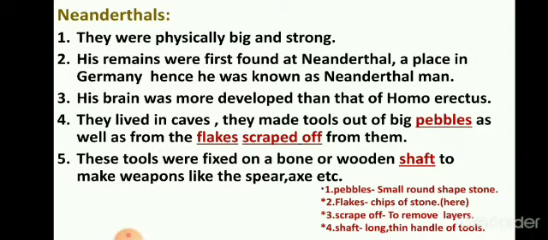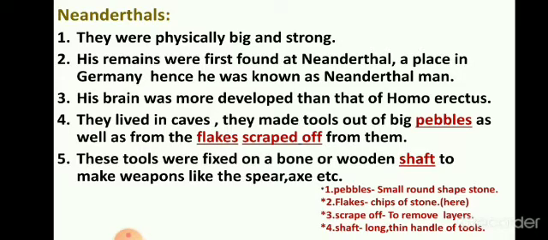Neanderthals were physically big and strong as compared to Homo habilis and Homo erectus. His remains were first found at Neanderthal, a place in Germany. Hence, he was known as Neanderthal man. The name is given because his remains were found in a place called Neanderthal. It is in Germany. That's why the name Neanderthalensis or Neanderthal man is given.